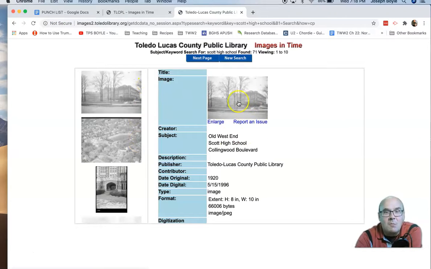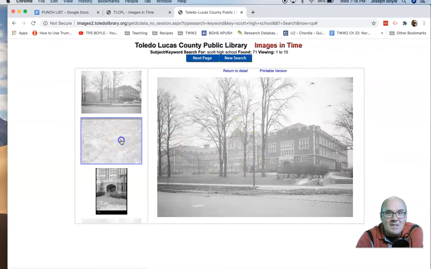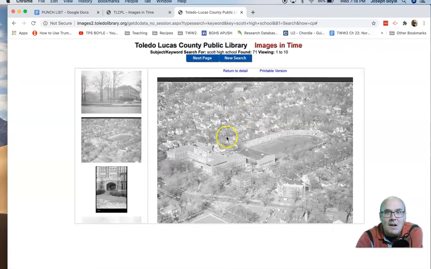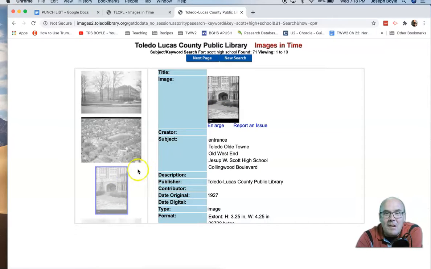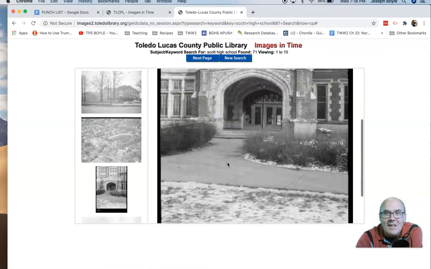Yeah, so here's one. This is an original photograph of the school from 1920. And it's kind of gorgeous because it still looks about the same. Here's one from 1956, so not too long after the war. And it's a great picture of, well, first of all, the field house that was brand new at that time, and then the Scott Bowl, which was just a gorgeous stadium with a big concrete arch at the end and a big bell. And then we've got another picture from 1927 of the front entrance at Scott High School.